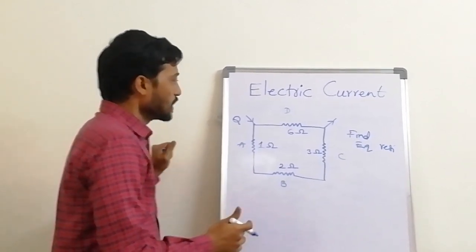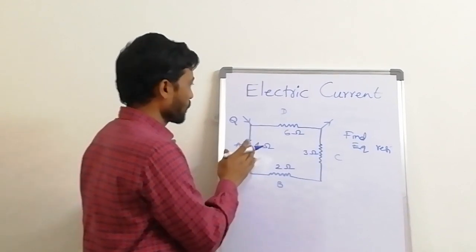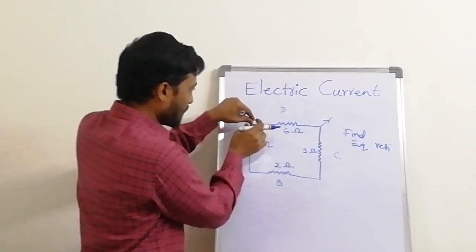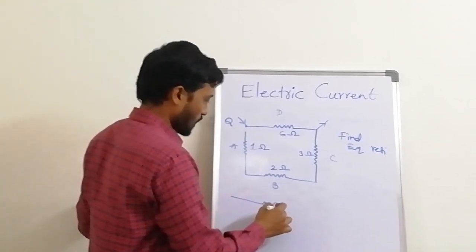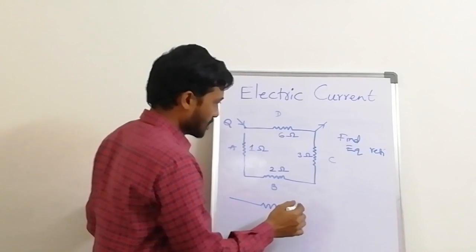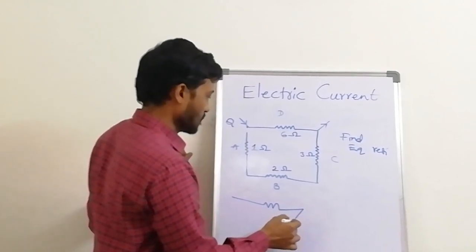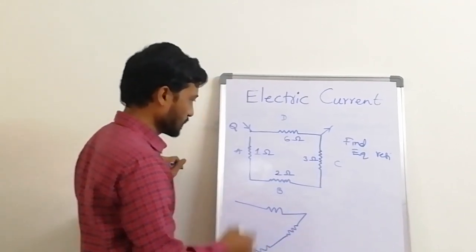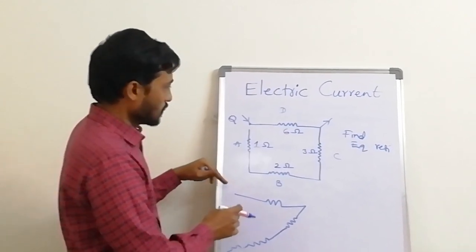So now here, for example, I want to cut here. When I cut and stretch this, it will come like this. Then there is a down again here, and one more also.